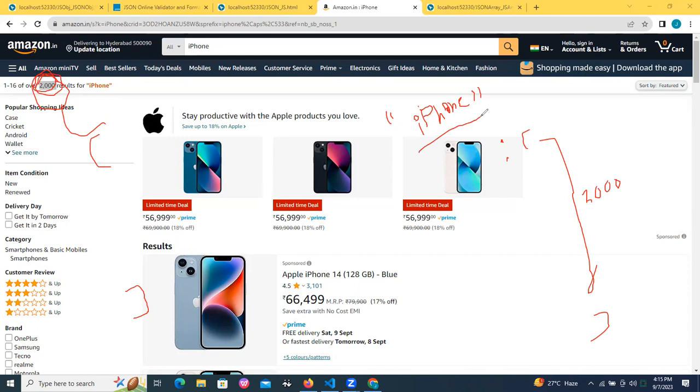Nexus phone related some array is available. Realme related some array is available. Vivo related some array is available. Nokia related some array is available. LG related some array is available. Based on your searching keyword, you will find the result, you will find the array. That is how your real-time web application is working. Got my point?